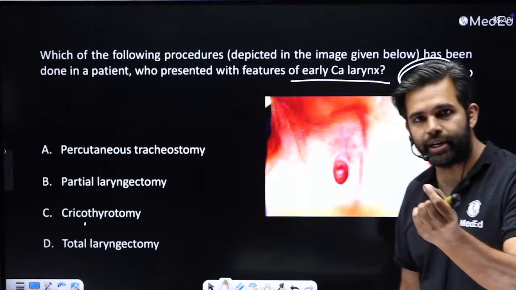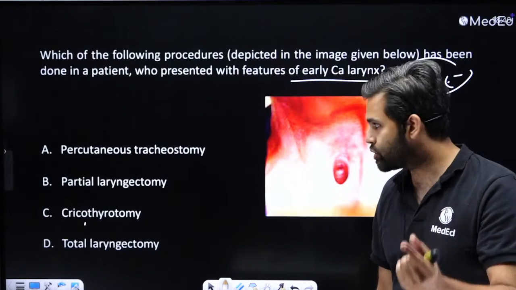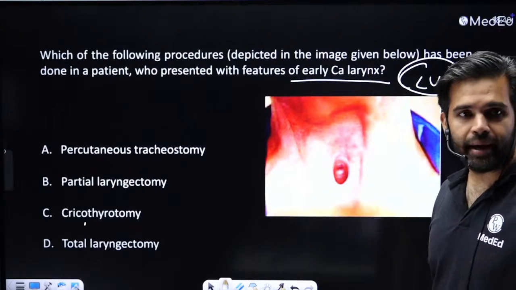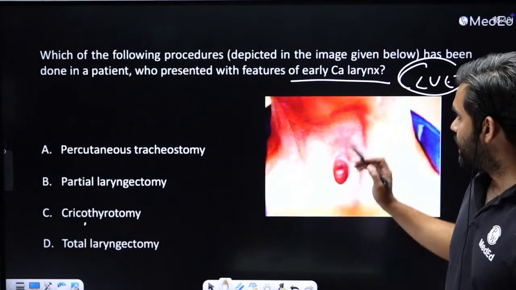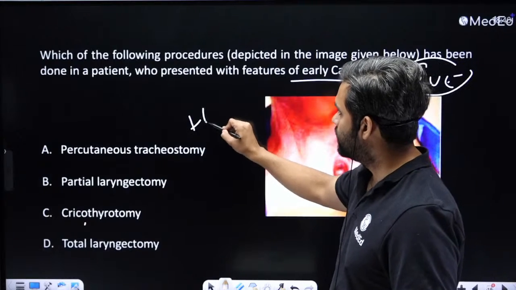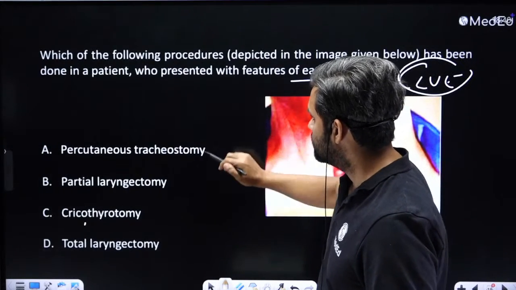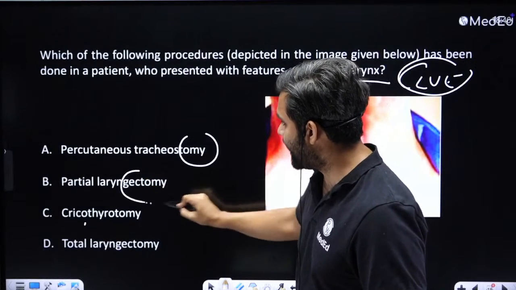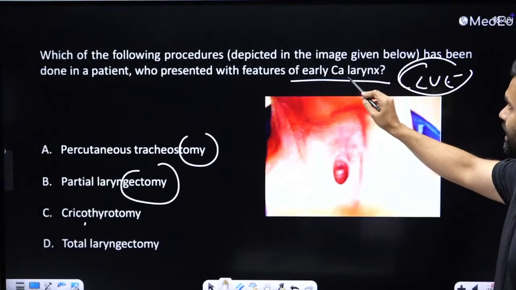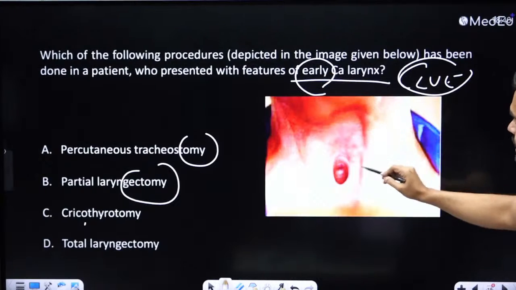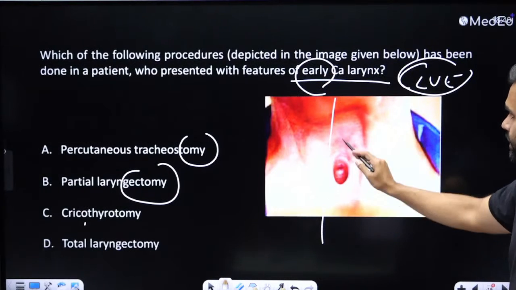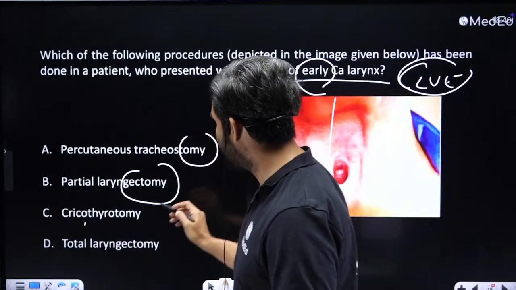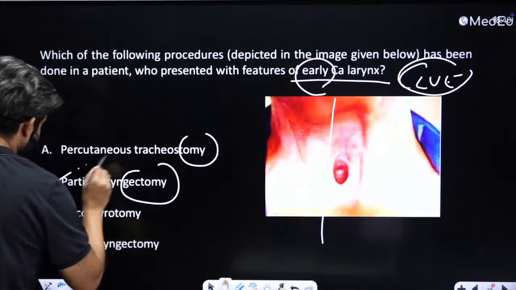So I'll go a little bit into Greek and Latin and give you some language-based clue. Raj is saying D and Dr. Jain is saying B. Remember, when you make a hole, it is called a tomy, and when you remove something, it is called an ectomy. So there is CA larynx, but it is early stage CA larynx, and as you can see here in the midline, this is not exactly a midline thing. So this is most likely going to be a partial laryngectomy.